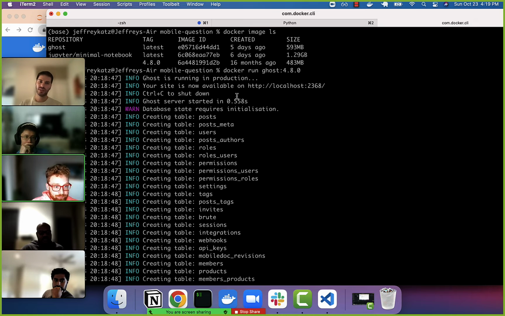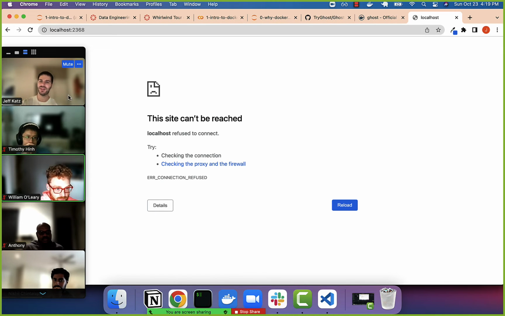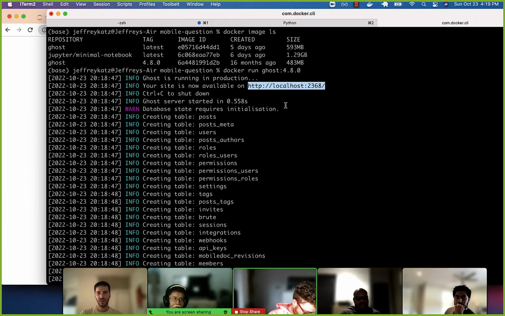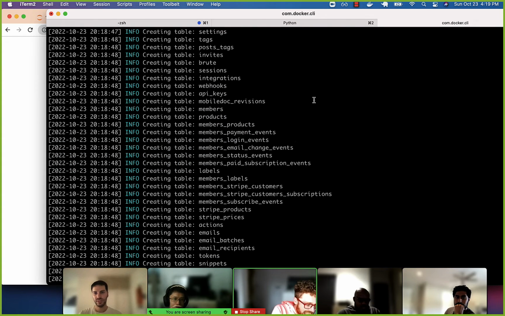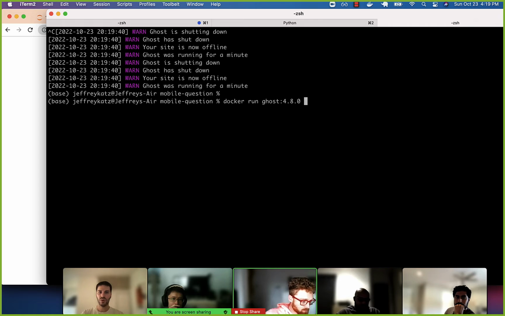And it tells us that this is running on localhost 2368. Let's go here. That's not going to work. All right, so this says the site cannot be reached, which is confusing because right here, it says it is available. So let's shut this down. And this time what we'll do is docker run ghost:4.8 and we're going to add this flag for -p.